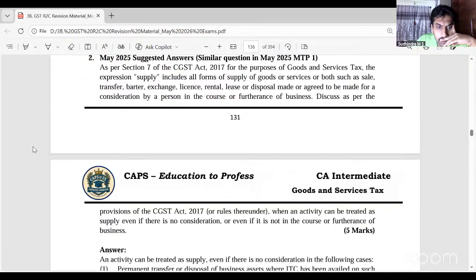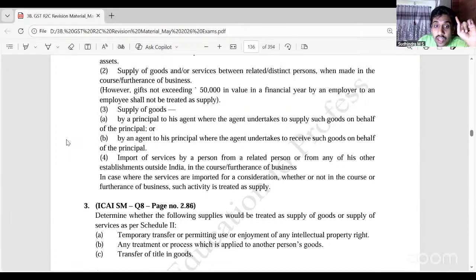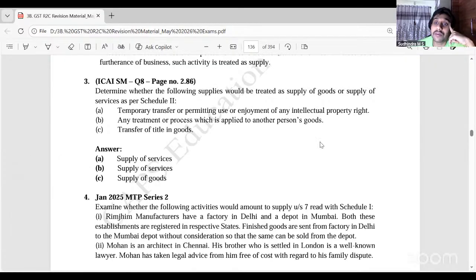Okay. So that was again for 5 marks. Similarly, one study material question. Determine whether the following supplies would be treated as supply of goods or supply of services as per Schedule 2. Such kind of question also can be asked in the exams. Temporary transfer or permitting use or enjoyment of any intellectual property? Supply of services, because there is no transfer of title. Any treatment or process which is applied to another person's goods? Service. Very good. Transfer of title in goods? Supply of goods. Perfect.